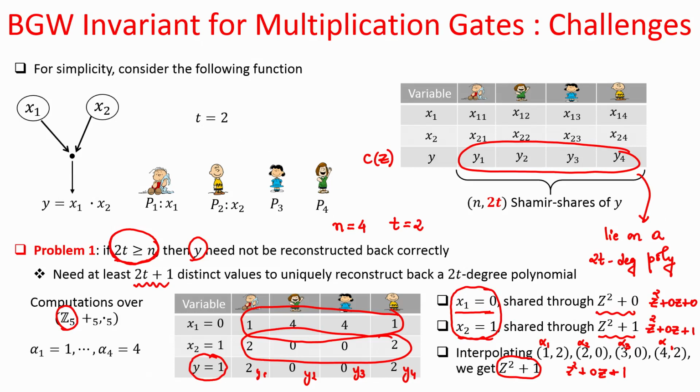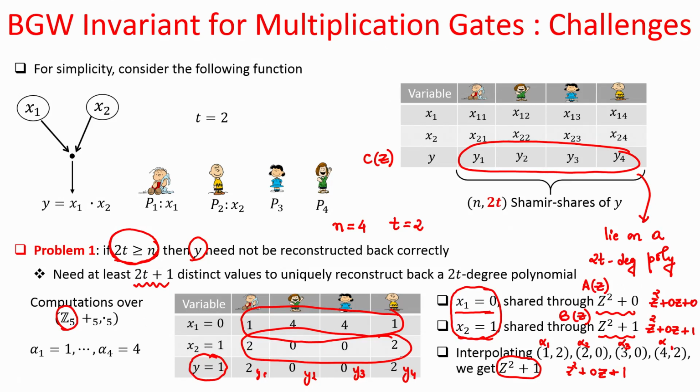And why is this problem happening? This problem is happening because the a polynomial was z square plus 0, the b polynomial was z square plus 1.